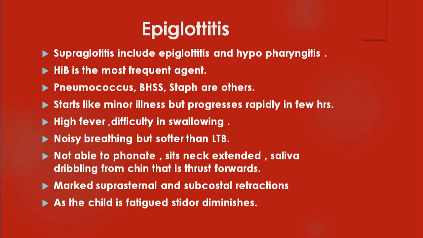The commonest pathogen that was there before is Haemophilus influenzae B. It is a bacterial pathogen that used to affect children in the age group between 2 months to 2 years more often. In neonates, the spectrum is different, but in the post-neonatal period the common causative pathogen is Hib. But with the advent of immunization, now that the Hib vaccine is available, given in the form of Penta 5, Hib is coming down. So epiglottitis also has come down. But still, sometimes it may be of theoretical importance. That is why I'm telling you about epiglottitis, and it may be important for you in your ENT also.